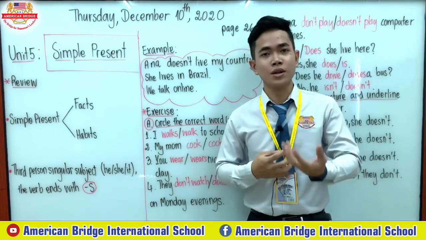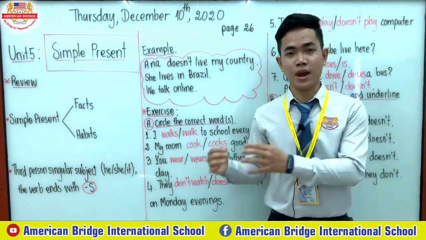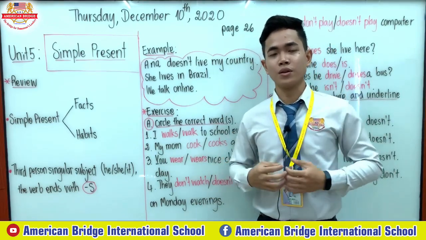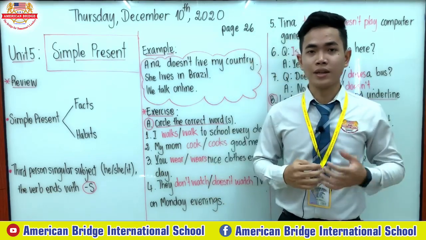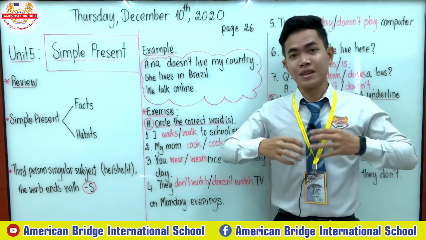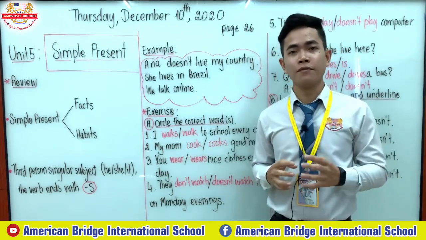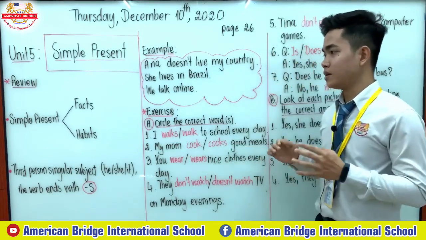Habits talk about your regular daily routines that you do every day, like you go to school every morning, or you wake up every morning at 7 o'clock, or you have dinner at 8 o'clock. These are what we call habits. People may have different habits, right? So these are about the simple present.